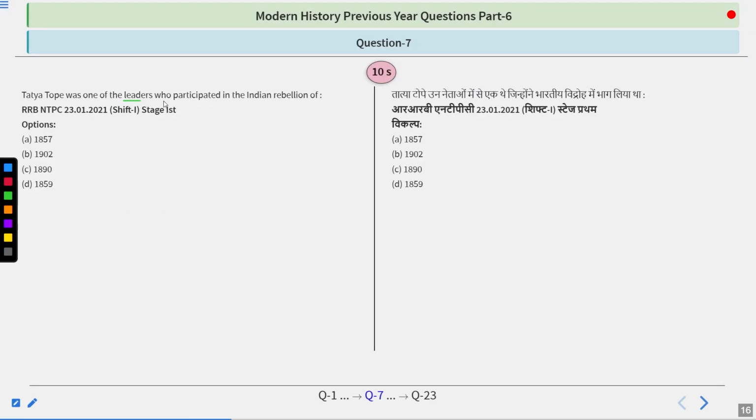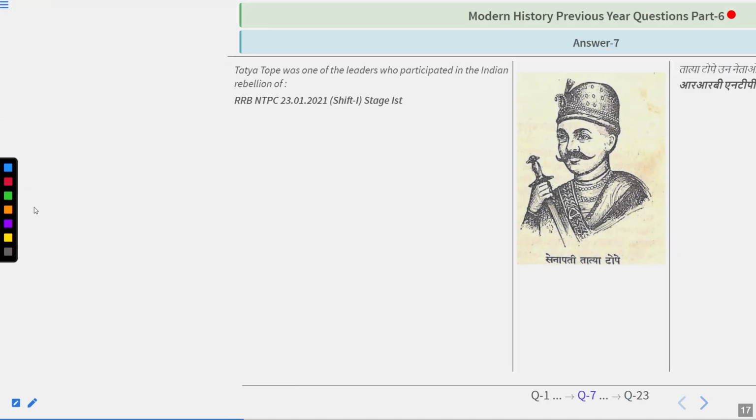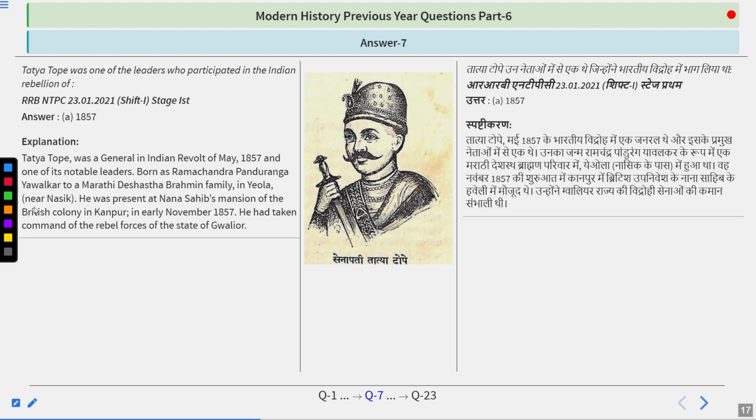Tatya Tope was one of the leaders who participated in the Indian Rebellion of which year? Options are 1857, 1902, 1890, or 1859. So try to think about the question and think about the answer. And I guess the answer you are giving is right, because the answer is 1857.